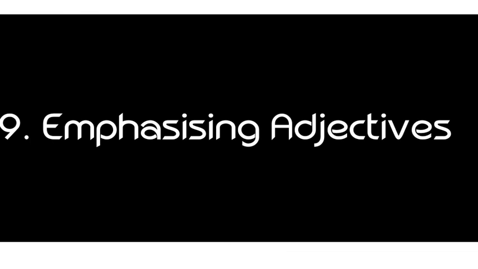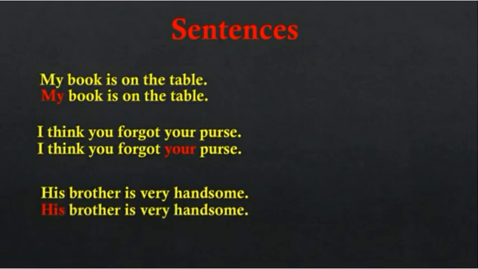The ninth kind of adjective is emphasizing adjectives. You know the meaning of emphasizing, which gives importance to that particular thing. So emphasizing adjectives are used to emphasize. For example, my book is on the table.